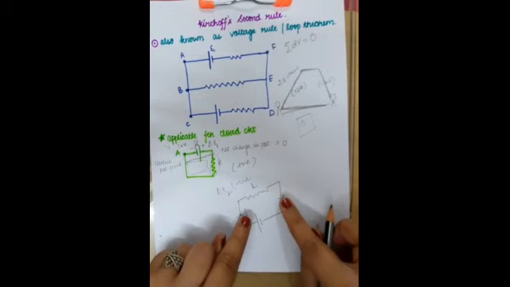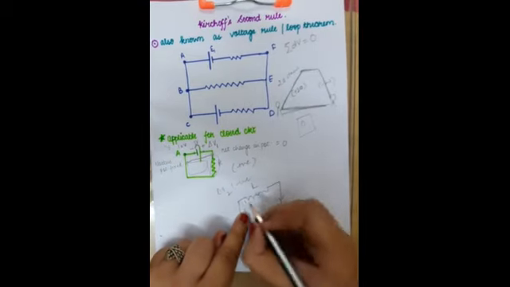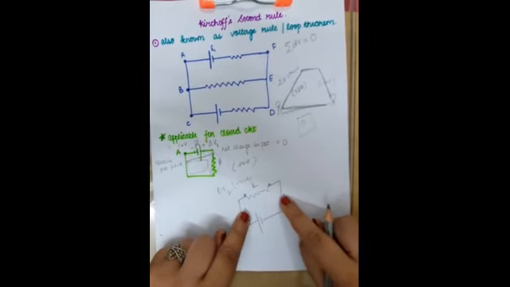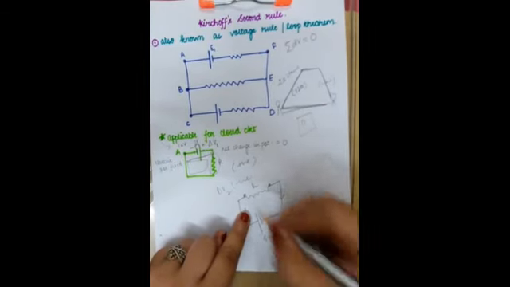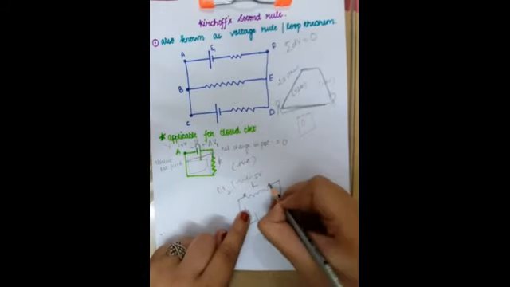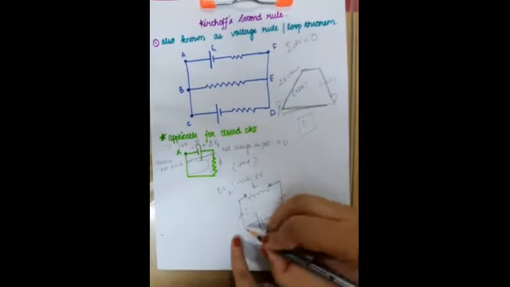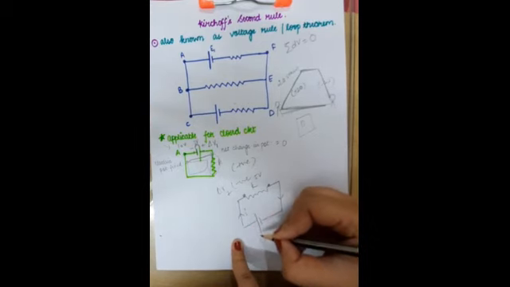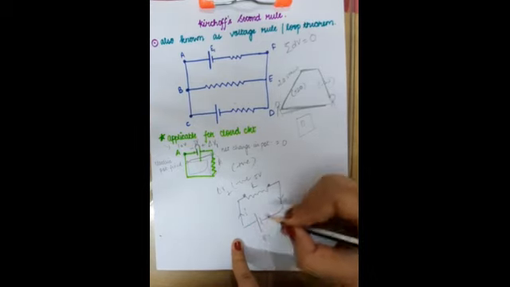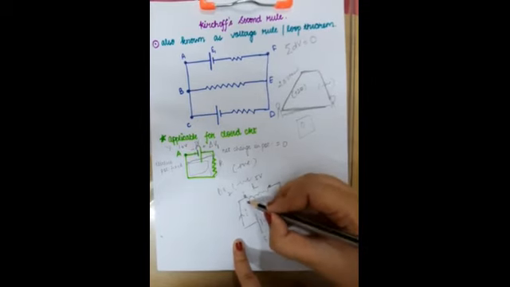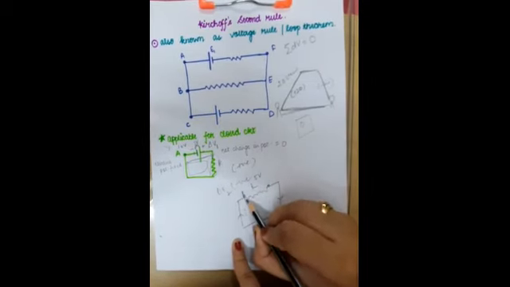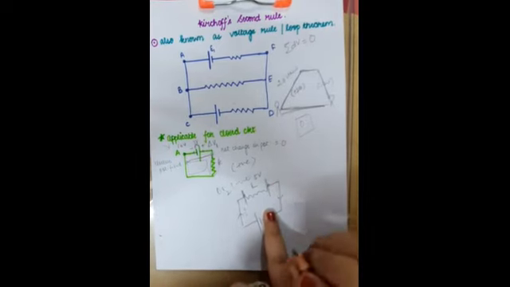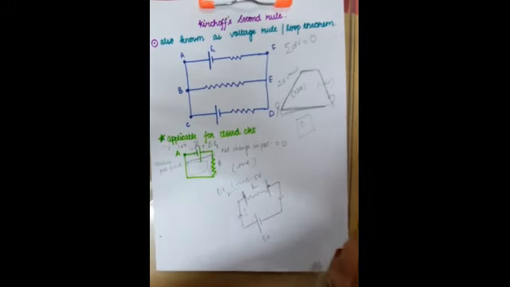Now when the current is not flowing, what is the potential difference across the two ends of the resistor? If it is 5 volts, this difference is also 5 volts. But as soon as the current starts flowing, more and more electrons are coming towards this positive terminal. Now this positive end no longer remains as positive, and this negative end no longer remains as negative.